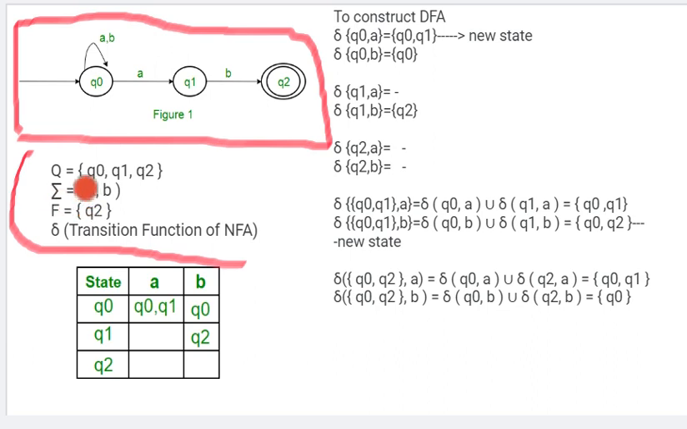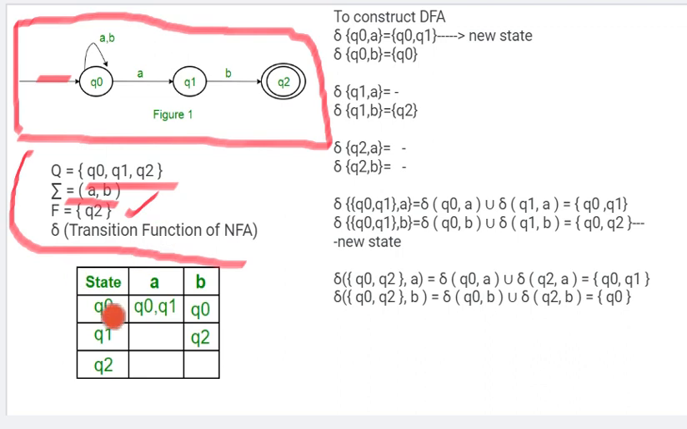The finite set of states is Q0, Q1, Q2, that is, we have only 3 states. The next is the input alphabet, which is a, b. Then the final state is Q2, and Q0 is the initial state given in the diagram. The transition table we need to make.